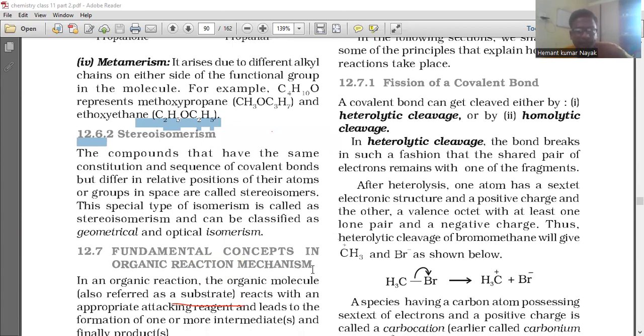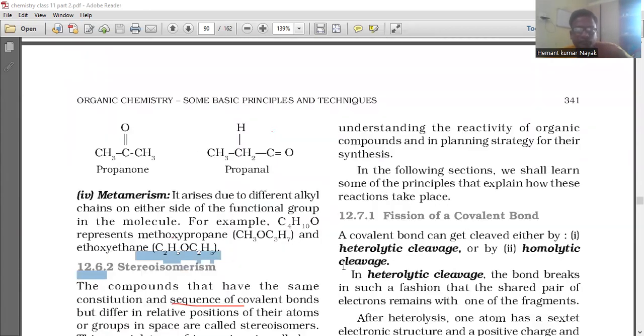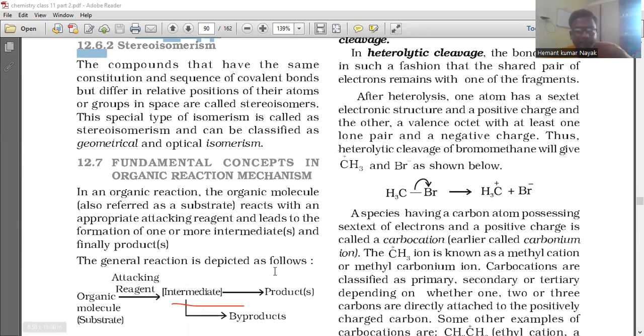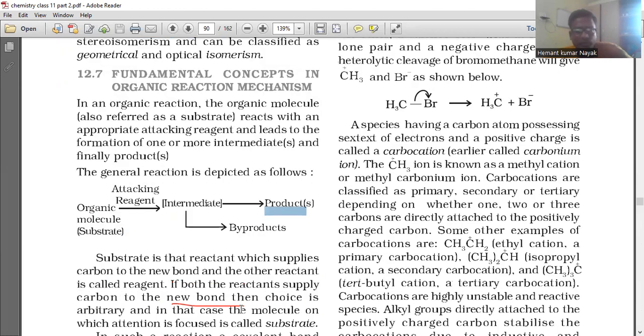Fundamental concepts in organic reaction mechanism. In an organic reaction, the organic molecule, also called the substrate, reacts with an appropriate attacking agent, which leads to the formation of one or more intermediates and finally the product. The general reaction is depicted as below: the substrate, the attacking reagent, then intermediates form, and then finally products, and some byproducts will also form.